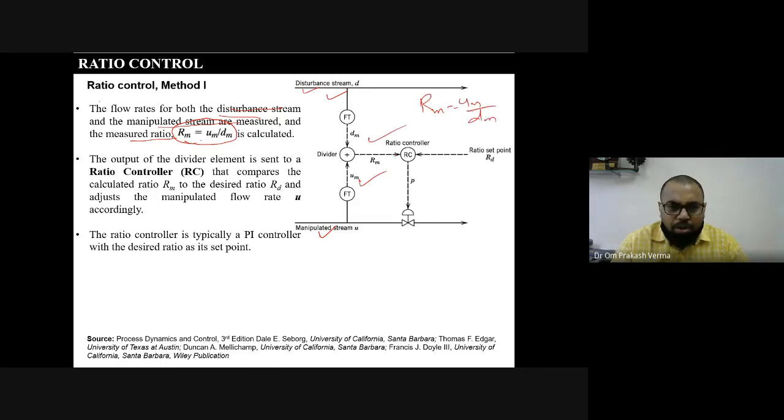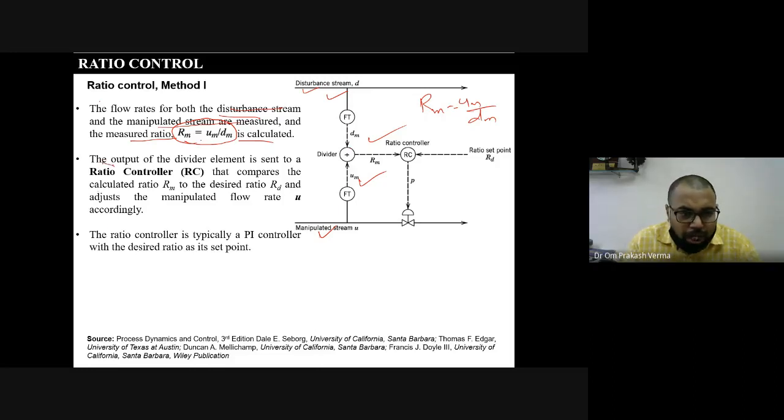This ratio is calculated by dividing. So remember, the divider is used in the ratio controller to evaluate the ratio. What that will make, we will discuss after some time.